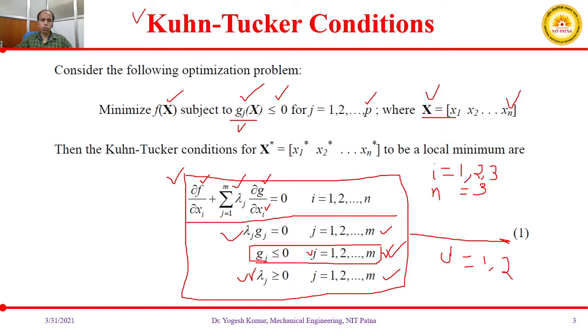Since j is 1 and 2, lambda will vary as lambda 1 and lambda 2, and del f over del xi will have del x1, del x2, del x3.